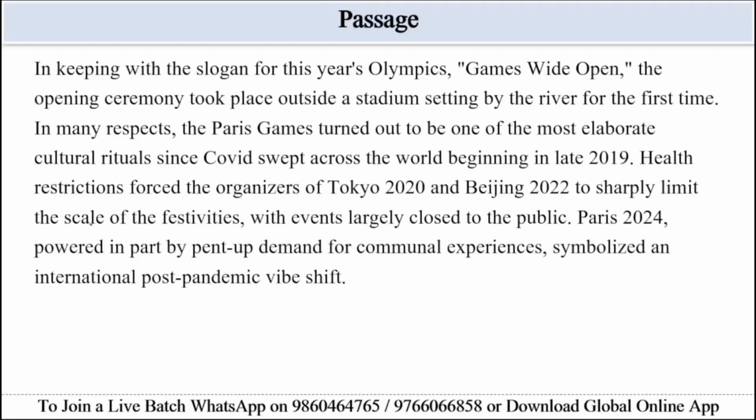So we have a passage here. In keeping with the slogan for the year's Olympic Games, Wide Open, the opening ceremony took place outside a stadium setting, by the river, for the first time. In many respects, the Paris Games turned out to be one of the most elaborate cultural rituals since COVID swept across the world beginning in late 2019.